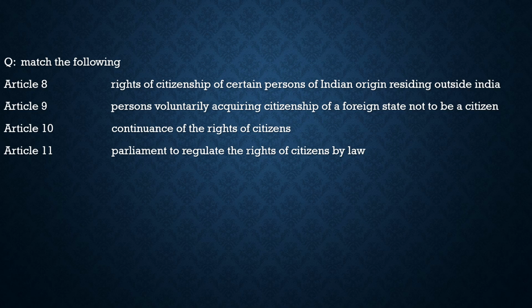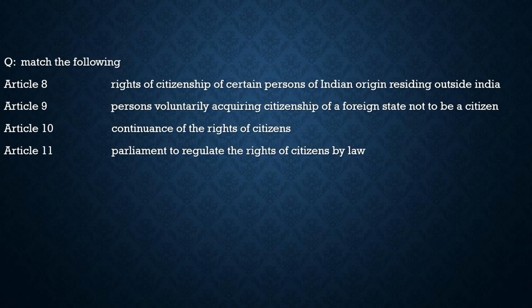Let's try to understand what are the articles here. Article 8 is related to rights of citizenship of certain persons of Indian origin residing outside India. So article 8, what does it define? It defines the rights of citizenship of certain persons of Indian origin residing outside India. So it is correct. Article 9 talks about persons voluntarily acquiring citizenship of a foreign state not to be citizens. It says that if a person has voluntarily acquired the citizenship of a foreign state, then his Indian citizenship gets deleted. So he is not a citizen of India anymore. So Article 9 is also correct here.